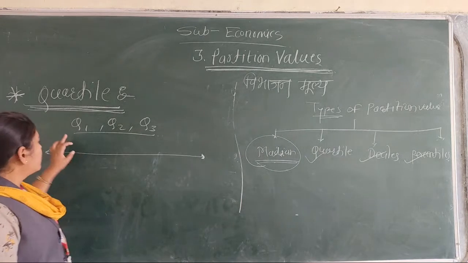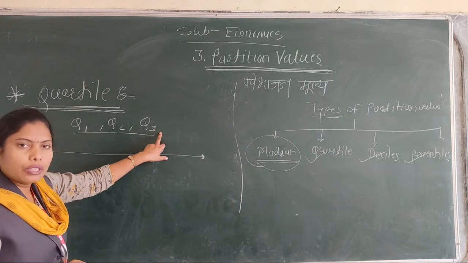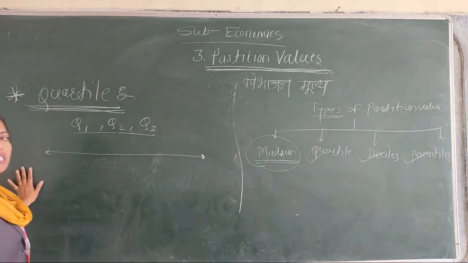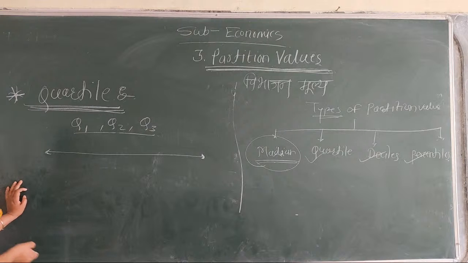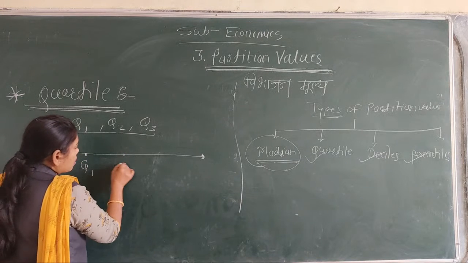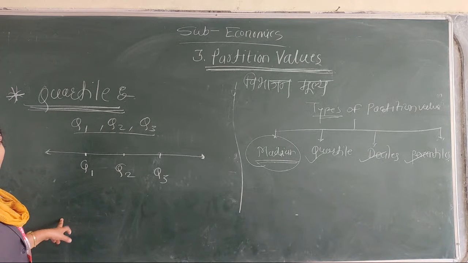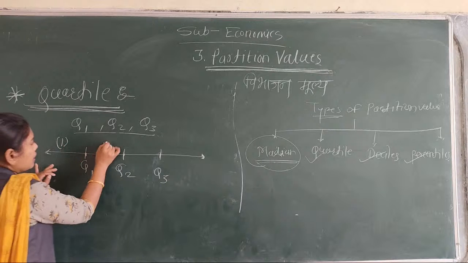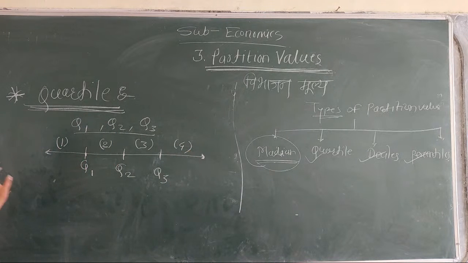There are three quartiles: first is Q1, second is Q2 and third is Q3. Suppose this is the whole set of observation and it is divided by Q1, Q2 and Q3 into 4 parts: the first part, the second part, the third part, and the fourth part. Okay, listen carefully, students.